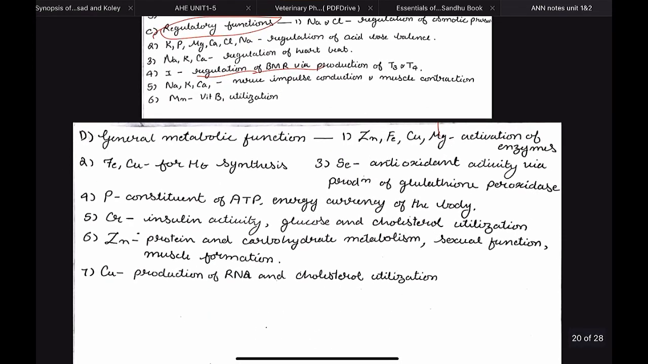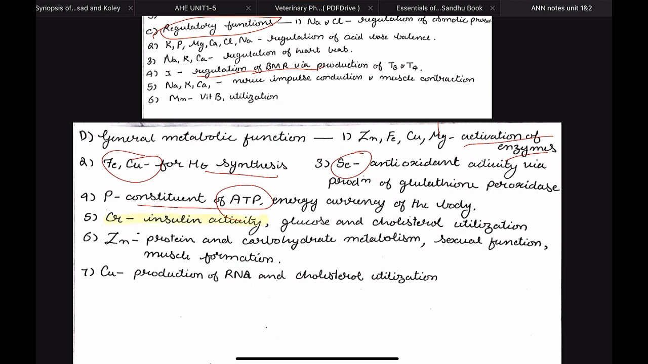Then we have general metabolic functions, in which you have to remember the activation of enzymes, that is important. For hemoglobin synthesis, we require iron and copper. Selenium acts as an antioxidant. Phosphorus is a constituent of ATP, and chromium is required for insulin activity.